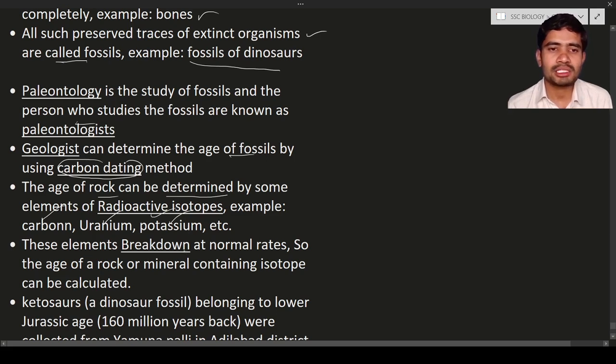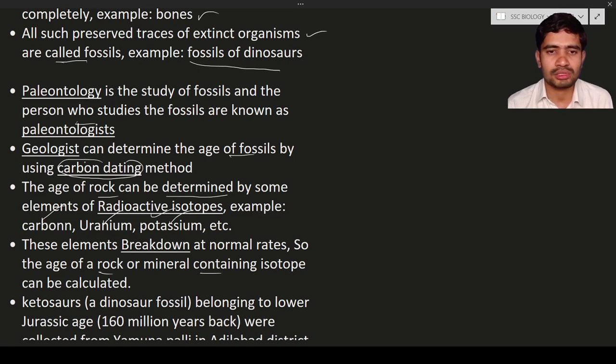Based upon it, we can estimate the age of the rock or mineral containing the isotopes. Based upon its breakdown, we can calculate how much age the rock or the particular fossil has.